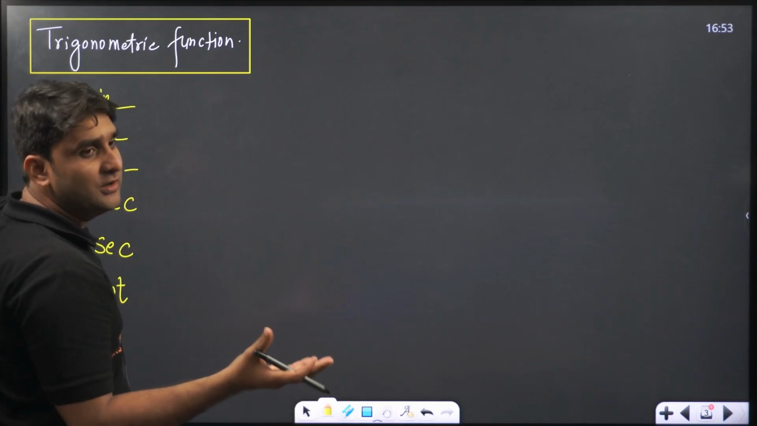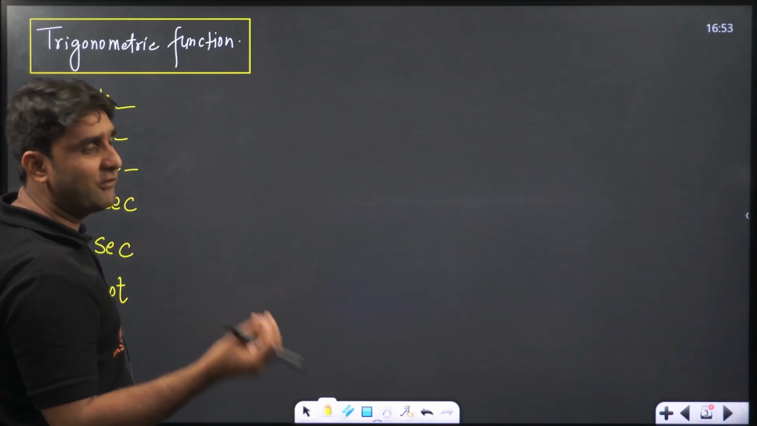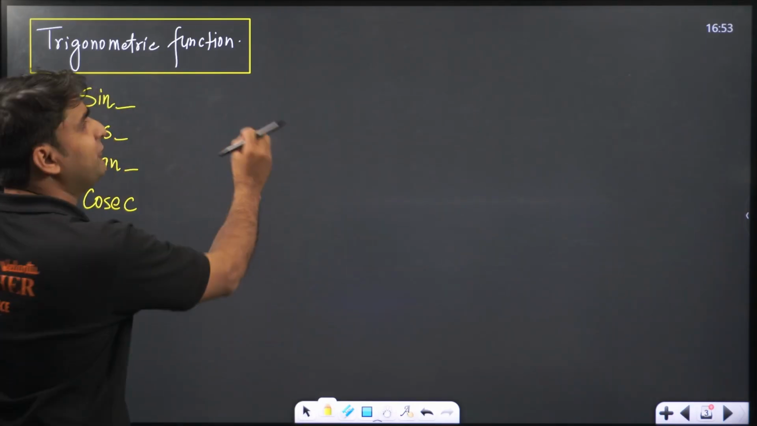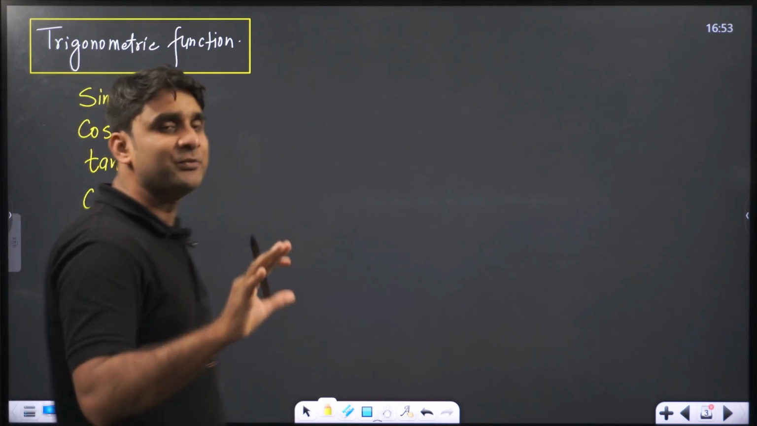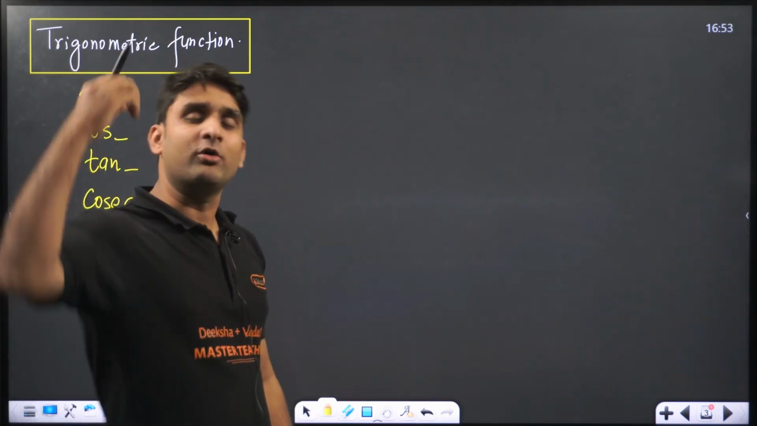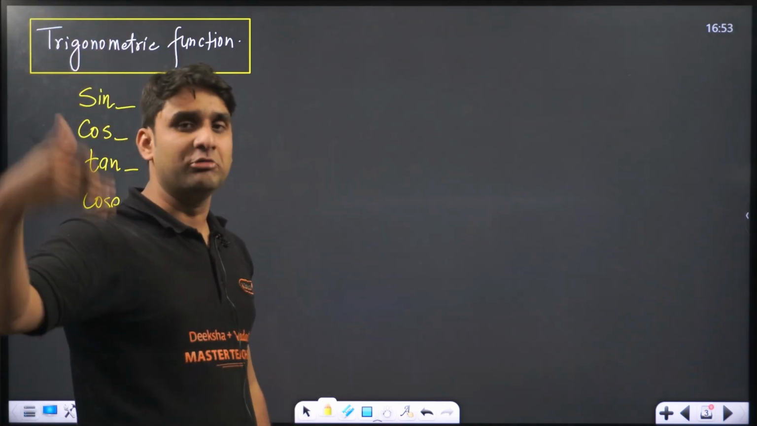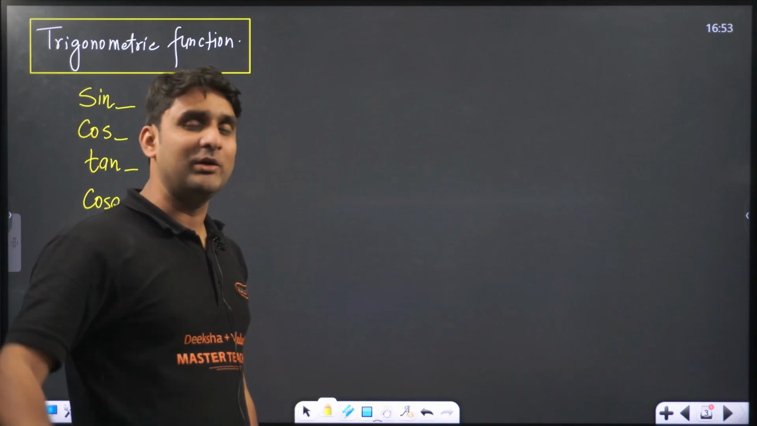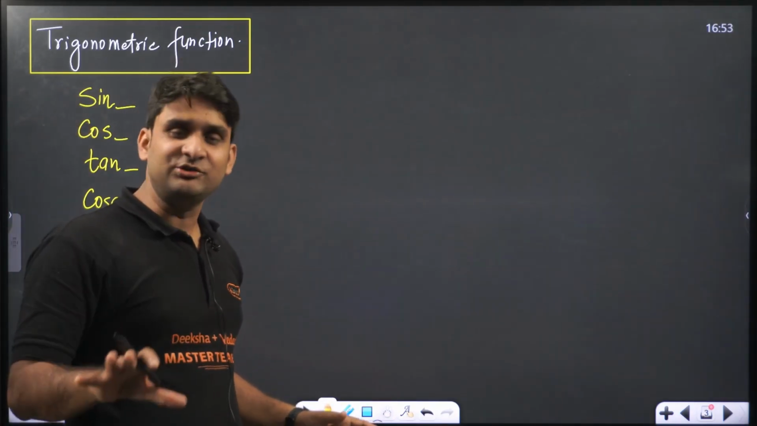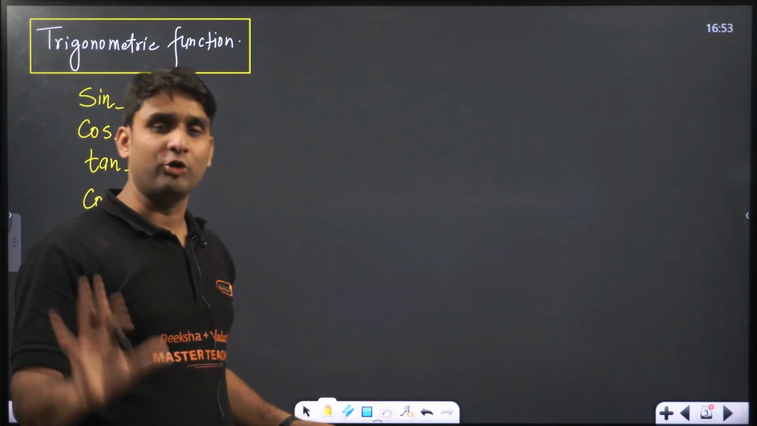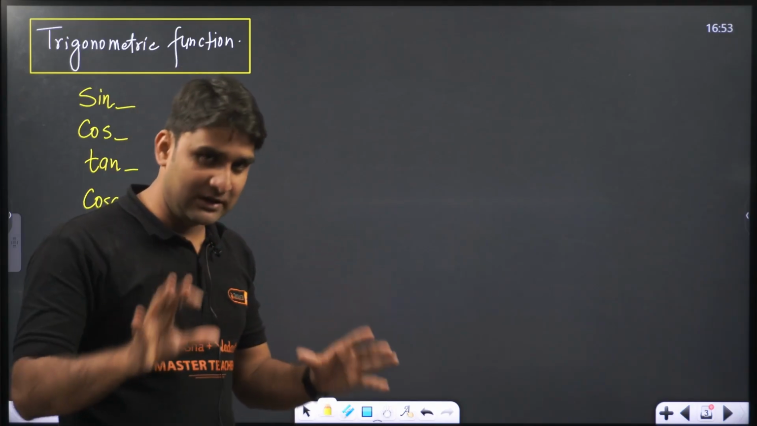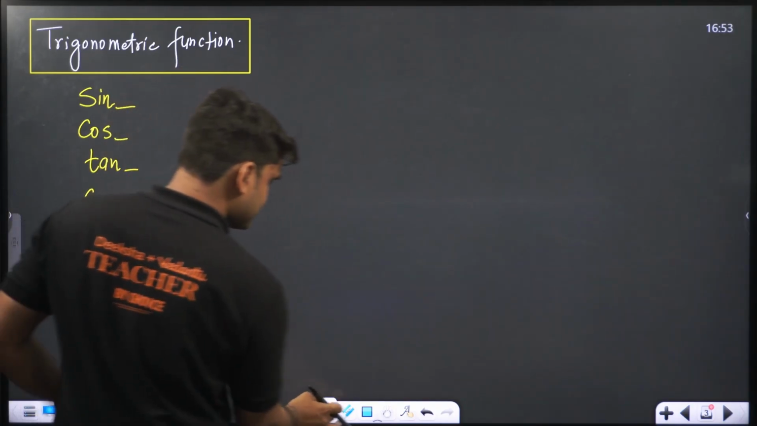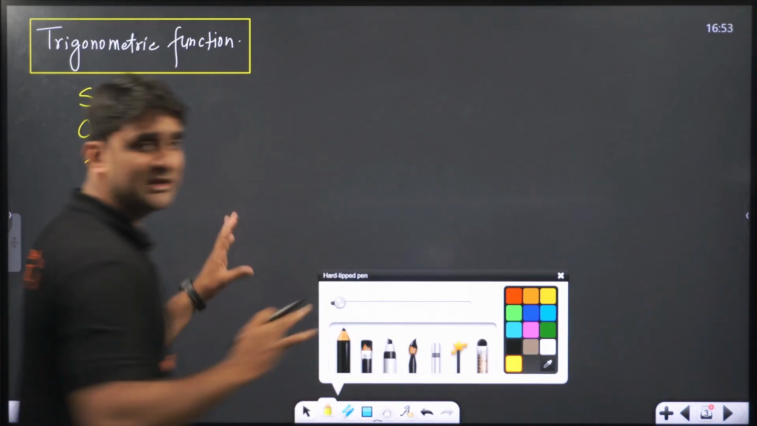So let's take a right angle triangle, because I have already told you the right angle triangle is the most powerful, most useful triangle for your class 10th level. Otherwise, we apply trigonometry on all triangles, whether acute, obtuse, scalene, or equilateral. But in class 10th, you are studying trigonometry only with a right angle triangle. I hope this is clear to you.